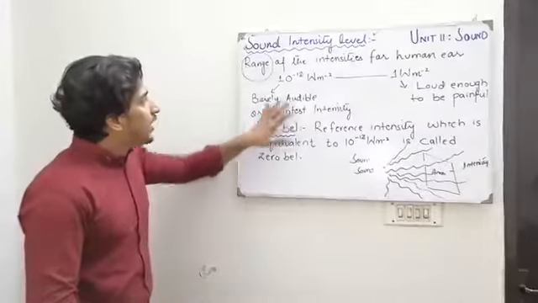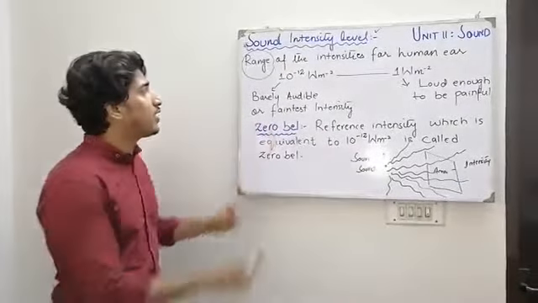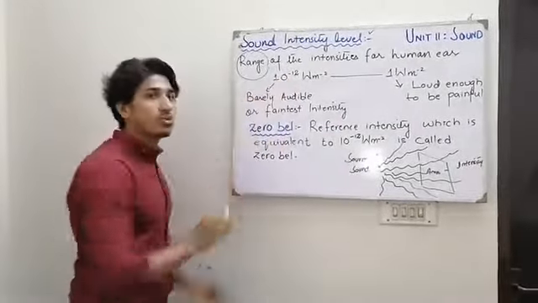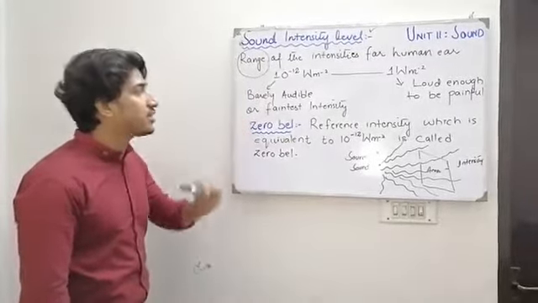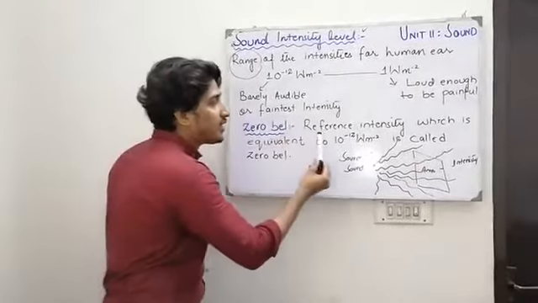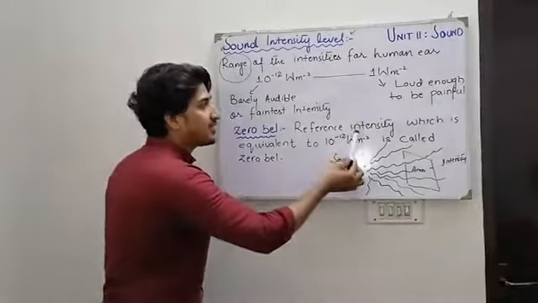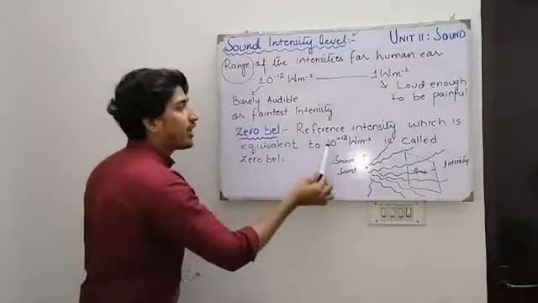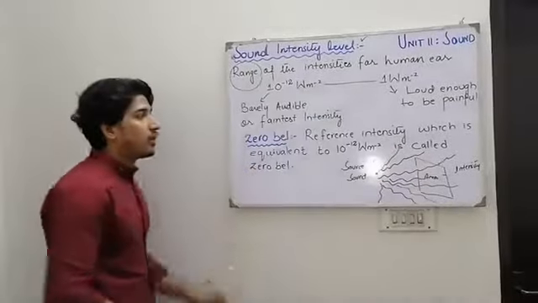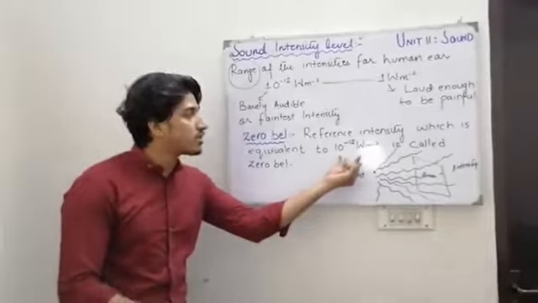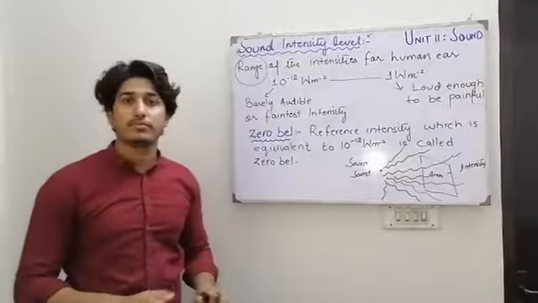We have discussed that the barely audible intensity of sound that the human ear can easily hear is 10⁻¹². This is the defined fact that this is the barely audible or the faintest intensity, so we take it as the reference intensity. When we define zero bel, it means the reference intensity which is equivalent to 10⁻¹² watt per meter square. That is called zero bel. This is the minimum intensity of sound that the human ear can easily hear.